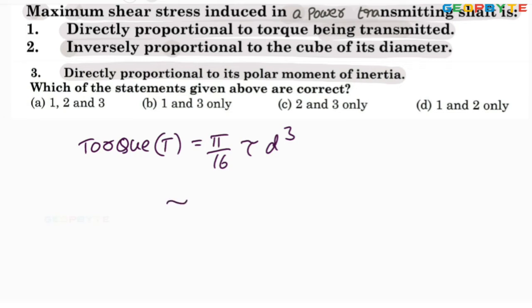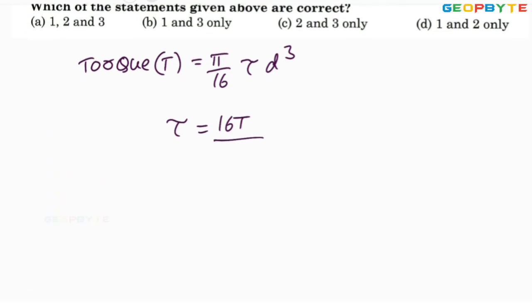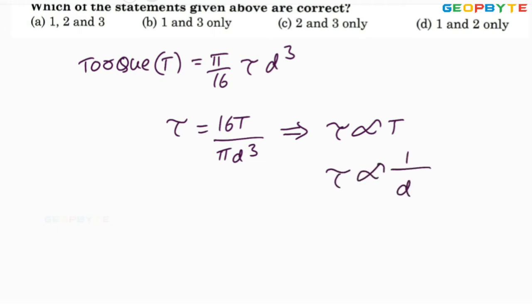From this the shear stress tau equals 16T by pi d cube. From this I can conclude that the shear stress is directly proportional to the torque and inversely proportional to the cubic power of diameter.